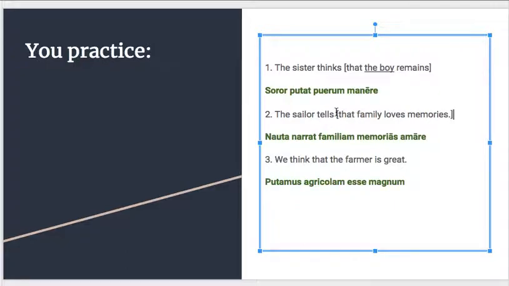Next one, I box off. I underline maybe the subject. I highlight the verb in my mind. In the indirect statement, I bring that down, that's amare. I bring family down, that's familiam. I have an accusative direct object, that's not going to change in an indirect statement, so I can just make that accusative plural, because it's memories. And then I can go back and do this part. You can also do this part at the beginning, but just make your subject nominative, because it's in a direct statement. Conjugate your verb to agree with it.